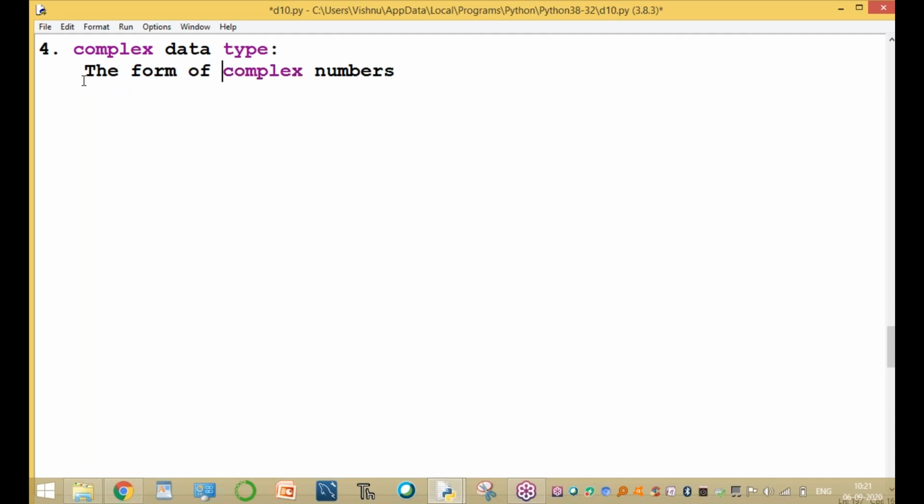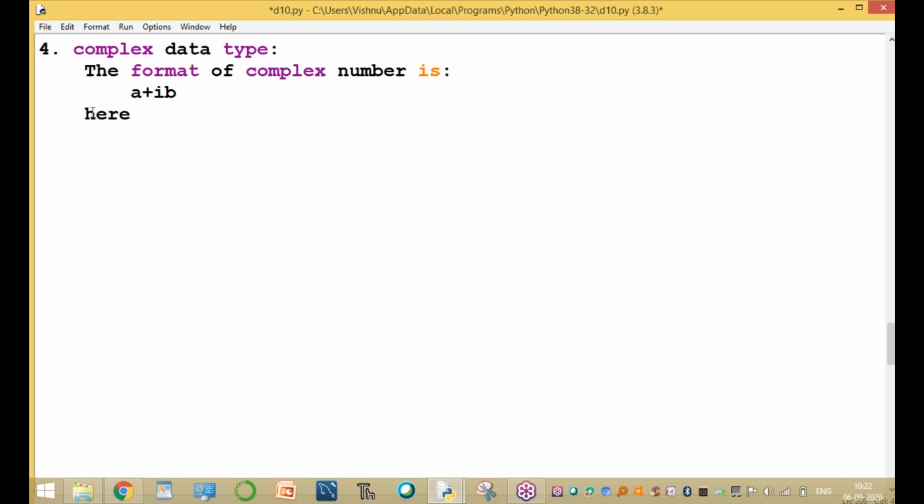What is the format of complex numbers? Complex numbers in the mathematics concept, not the computer science concept. The format of complex numbers is a plus ib. ib is a mathematical concept. What is a and b here?